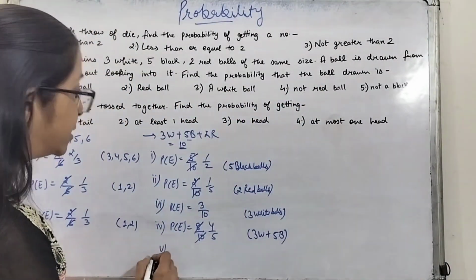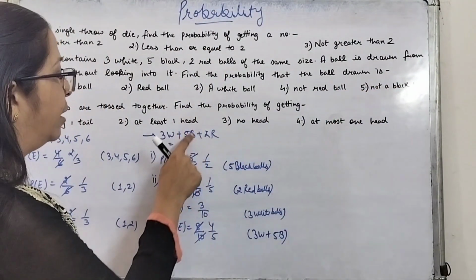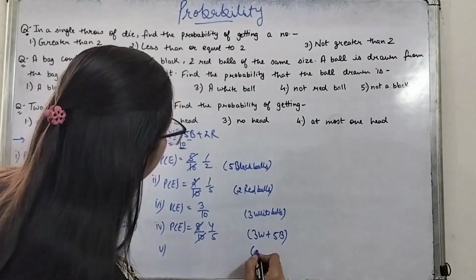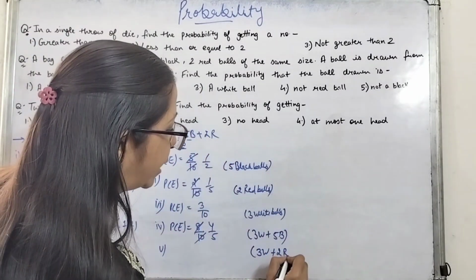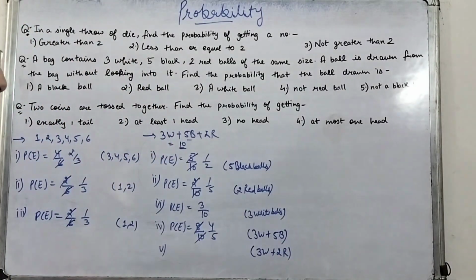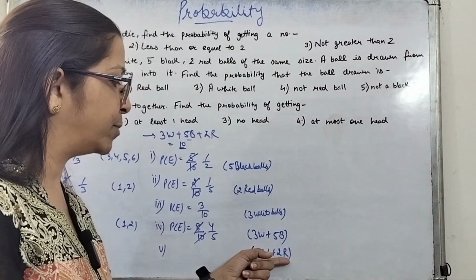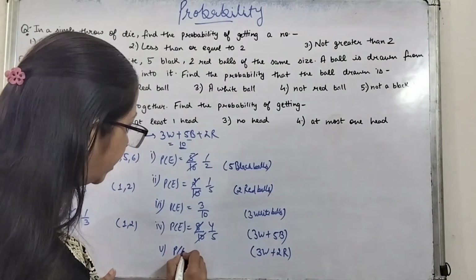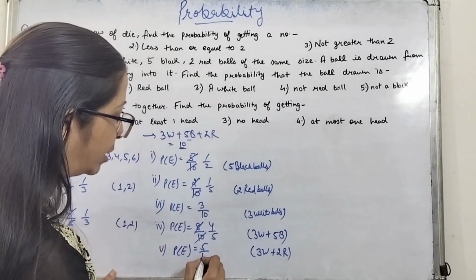Now the fifth part is not a black ball. Black ball should not be there. White ball will go or red ball will go. So favorable will be either the 3 white balls or the 2 red balls. This is our favorable outcome. So the total number of favorable outcomes is 3 white balls or 2 red balls, meaning 5. 5 is our favorable outcome. So the probability will be 5 as the favorable outcome and total number of possible outcomes is 10.